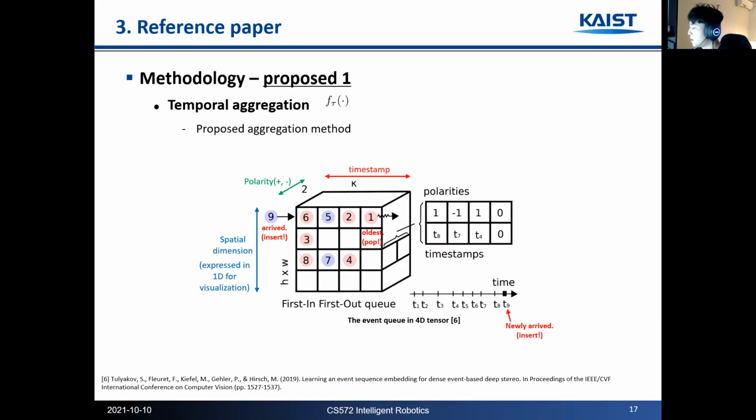This is a proposed temporal aggregation method using a first-in, first-out queue. It is a 4D tensor, each dimension for timestamp, polarity, and spatial dimensions. It stores the k most recent events at each location in order of arrival. This implementation has a strong advantage for handling the event sequence, regardless of the amount of motion.